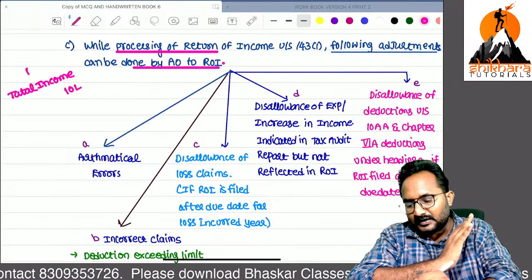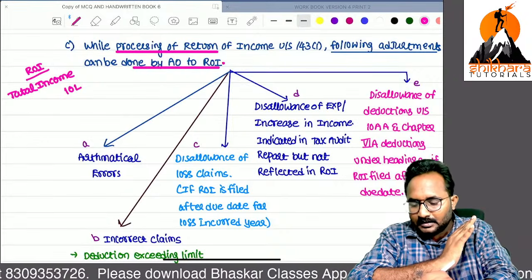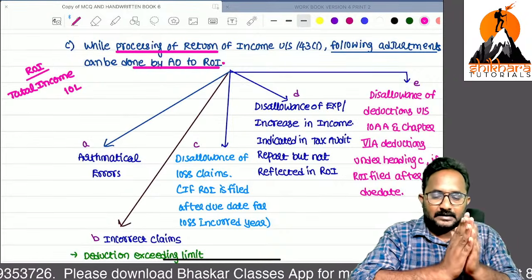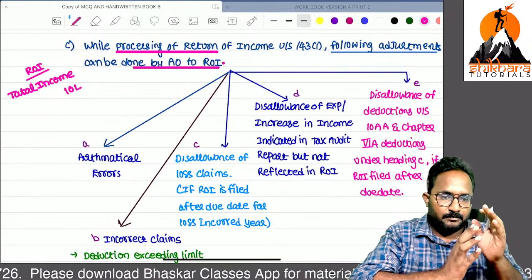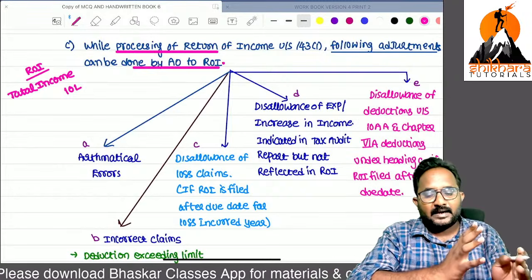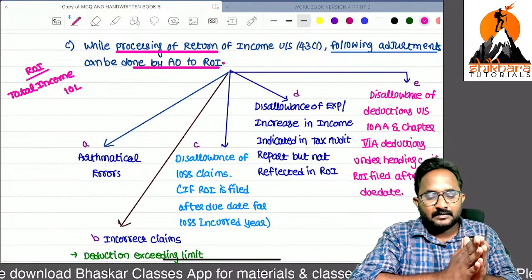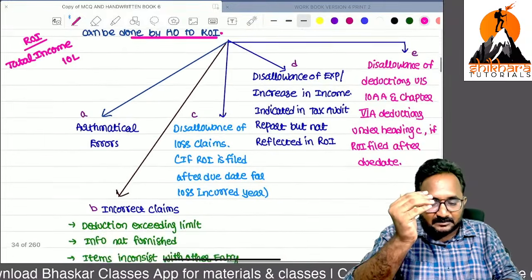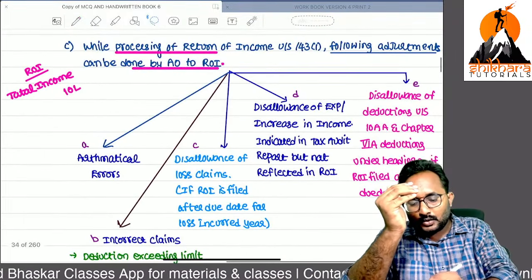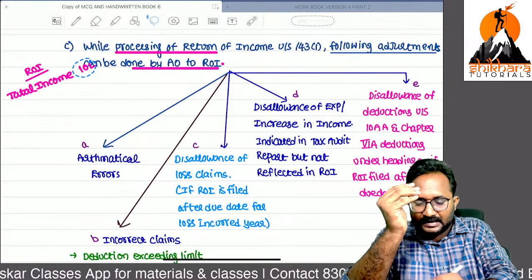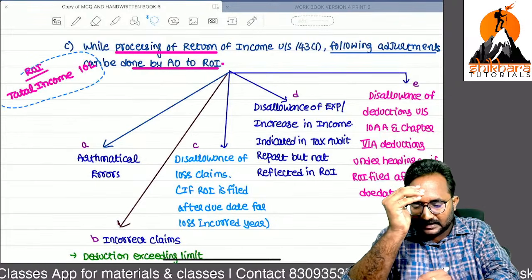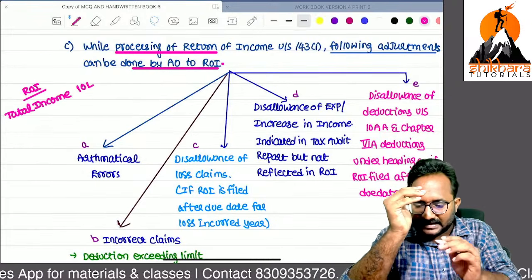In my return of income, I declared 10 lakh. But computerized processing is done automatically. These are all the adjustments that can be made by the assessing officer to the total income declared in the return of income. Now we can discuss one by one what adjustments can be done.